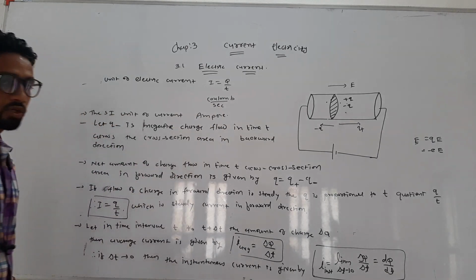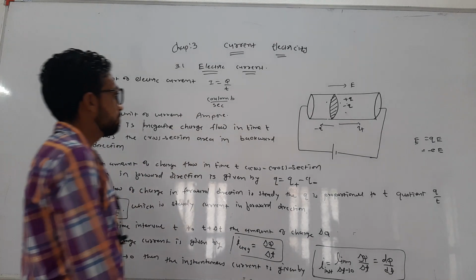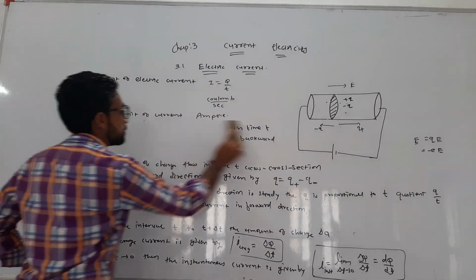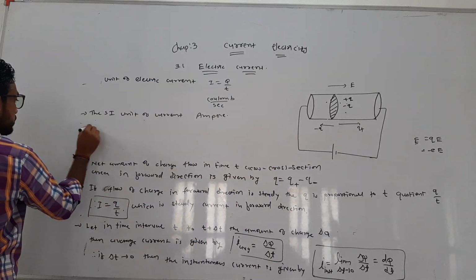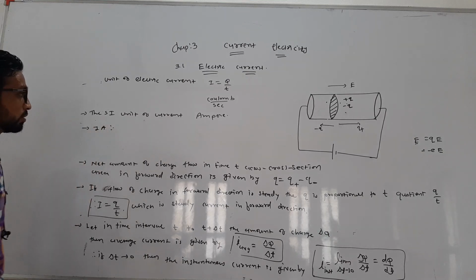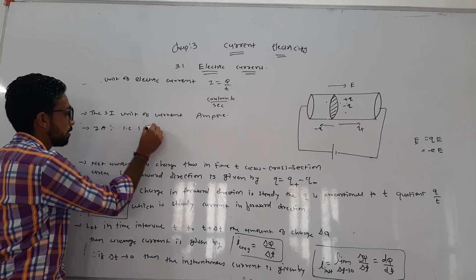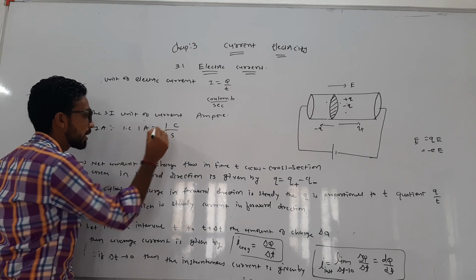Now what is the definition of 1 ampere? 1 ampere is 1 coulomb per 1 second.